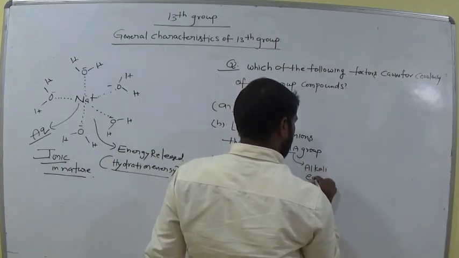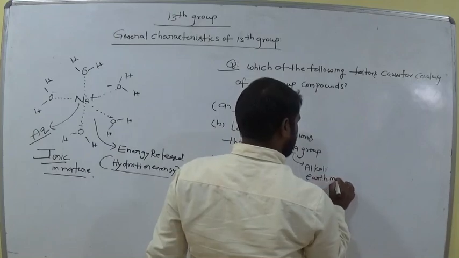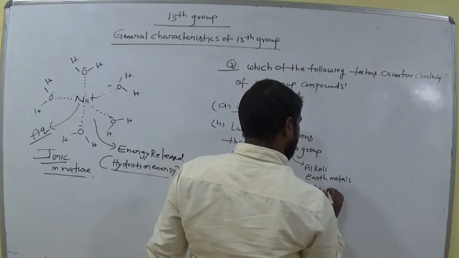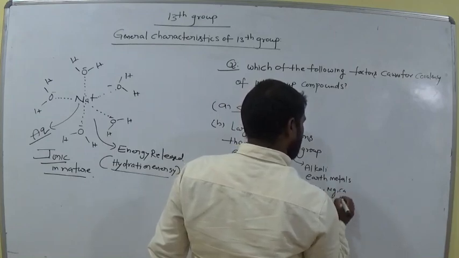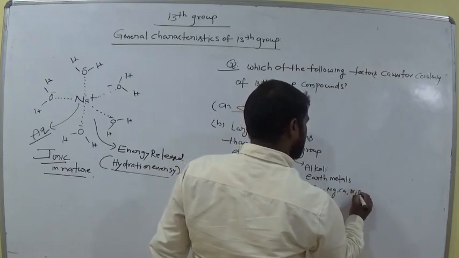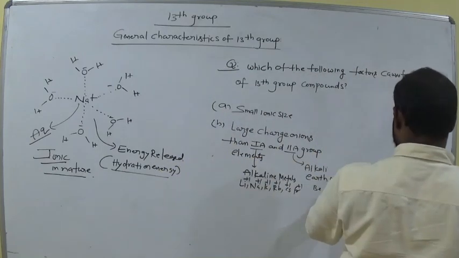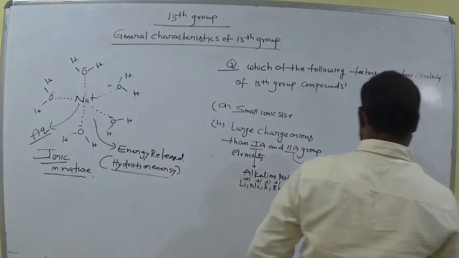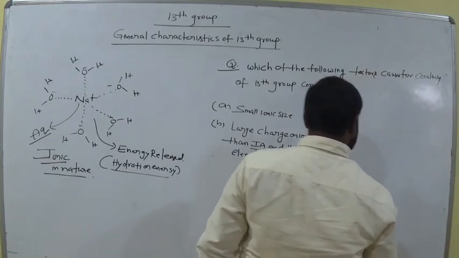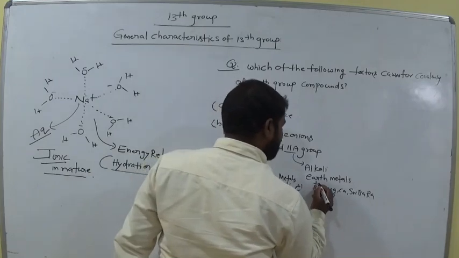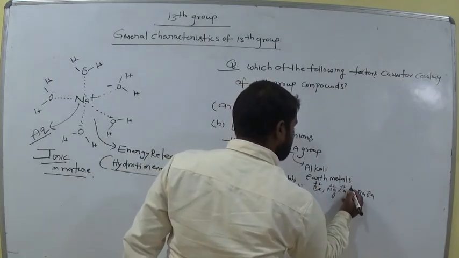These are called alkali earth metals. Example: beryllium, magnesium, calcium, strontium, barium, radium. This is Sr, strontium. These are alkali earth metals. These generally exhibit plus 2 charge.